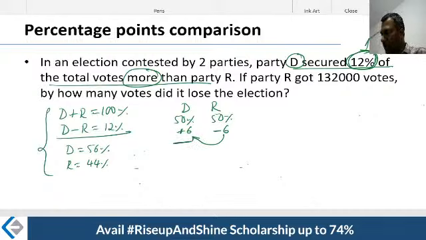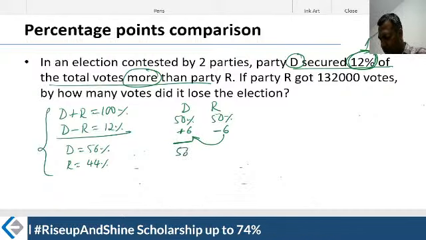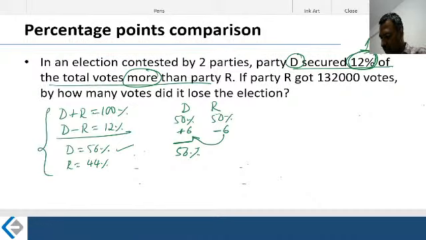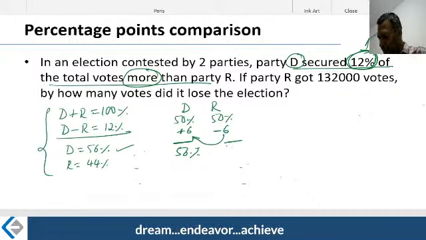Now look at D. This is 56%, which is what your math said. And 50 minus 6 is nothing but 44%. That is what you got here also. 56 and 44. Just remember this.